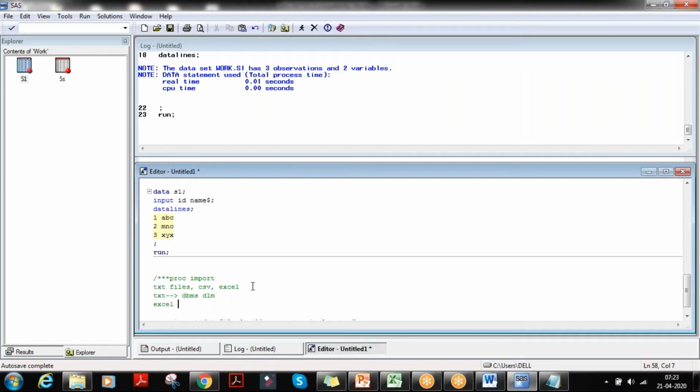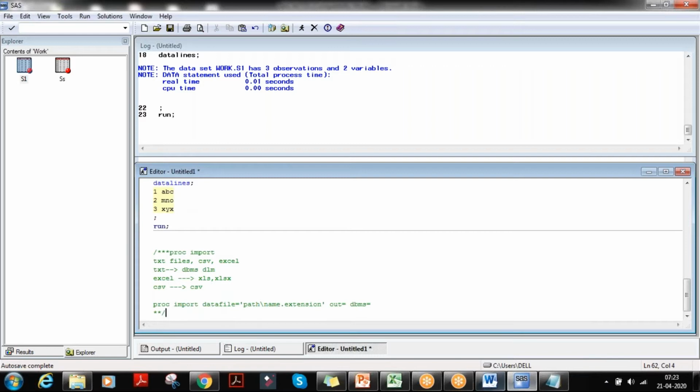For Excel, the dbms is xls, xlsx. For csv, the dbms is csv. Okay, understood? So dbms; run.